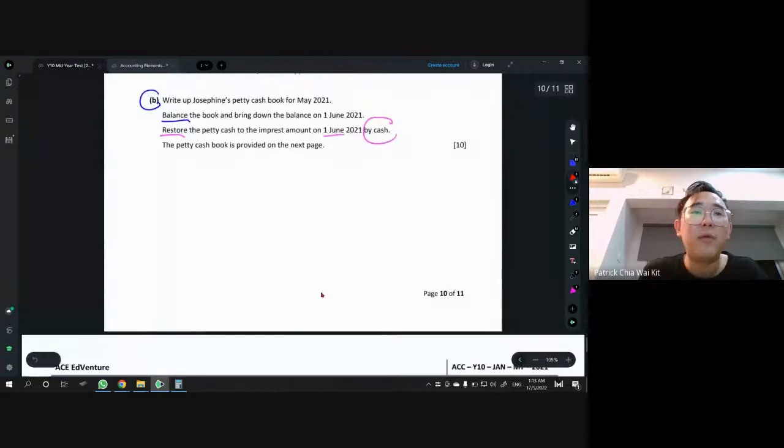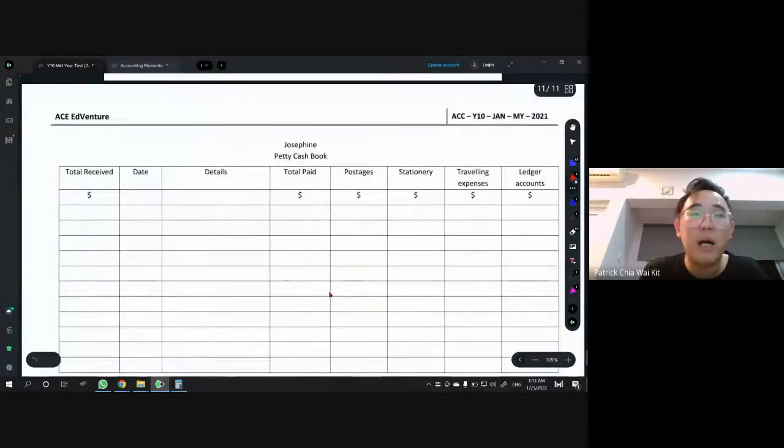All right, so we have to put this amount in the cash book. How do we do that? The cash book is just the same as a cash book, with money in and out. This is even better. They put the words total received and total paid for you, so you know it's in and out. Okay, 150 definitely is positive, right? That means we have the money, 150. So what do we write for details? Every time when you see the word balance, of course, do not just write balance, right?